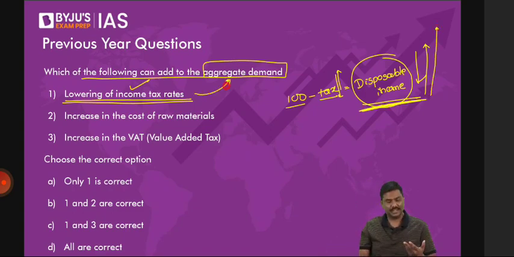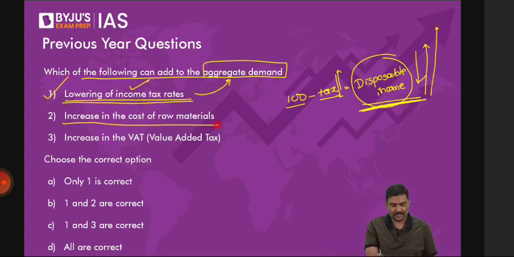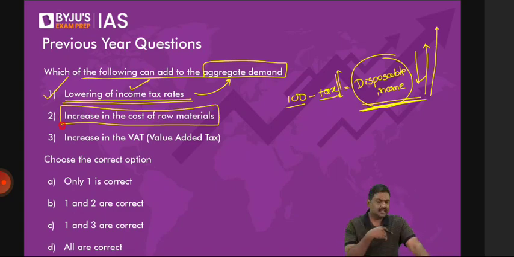Increase in the cost of raw materials. If the cost of raw materials increases, imagine you're manufacturing a bottle, and the cost of the steel goes up.